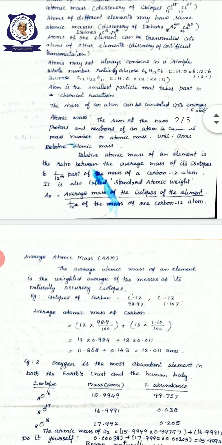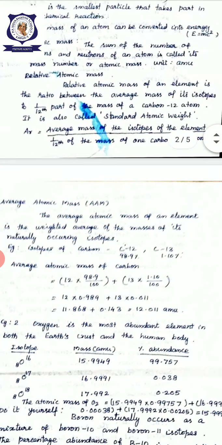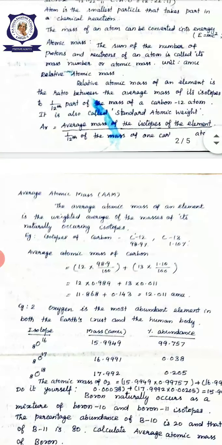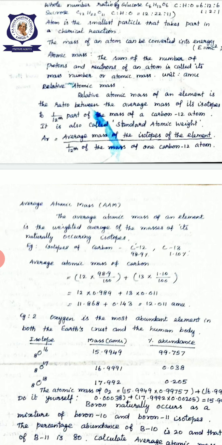Then the next important one: there are more isotopes in the elements. So in such cases, we just have to consider the average value of the isotopes. We are comparing the average value of the isotopes, that is called average atomic mass.